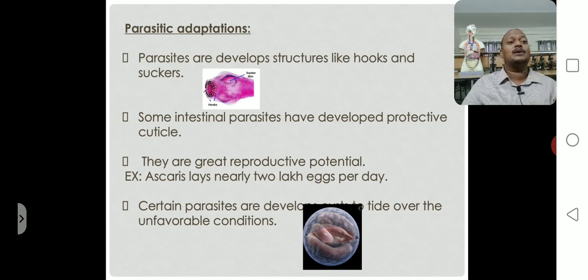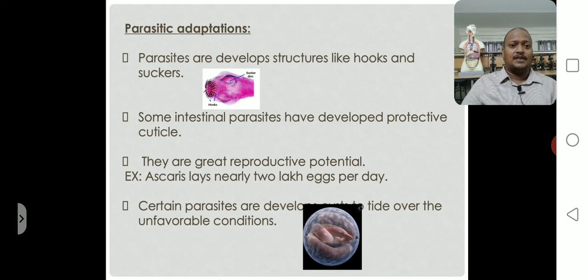The parasite is surrounded by a protective cuticle. A strong cuticle is present throughout the body. By the presence of this strong protective cuticle, the parasites do not get dissolved. You understood? Some intestinal parasites have developed a protective cuticle, so they do not dissolve in the intestine, where different types of chemicals are present. So the presence of a protective cuticle is also one of the parasitic adaptations.